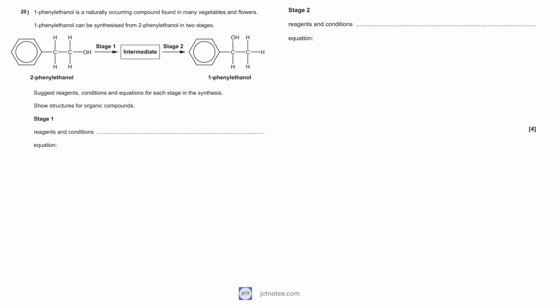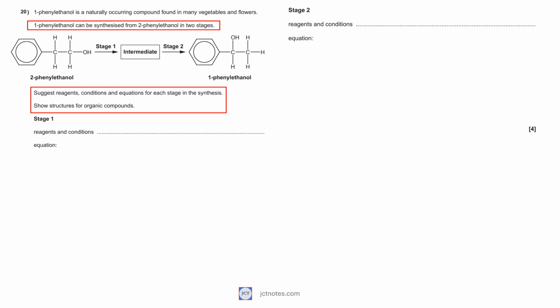In part E, of question 20, we are given the synthesis of 1-phenylethanol from 2-phenylethanol in 2 stages. We are provided with a schema of the 2 stages, and we are asked to suggest reagents, conditions, and equations for each stage in the synthesis, showing structures for organic compounds. The reaction is the transfer of the hydroxyl group, changing from a primary carbon to a secondary carbon. This can be achieved via formation of alkene followed by addition of H2O with steam.